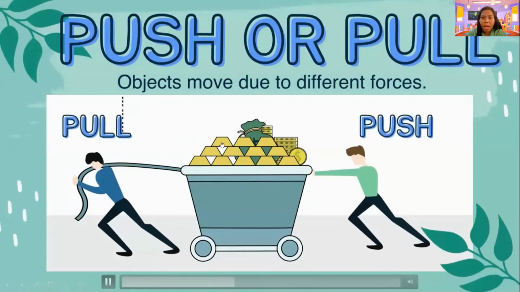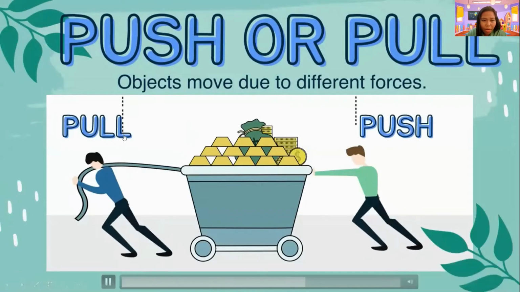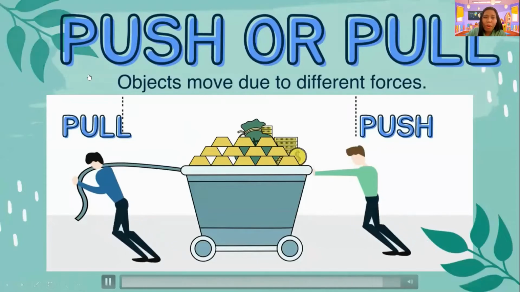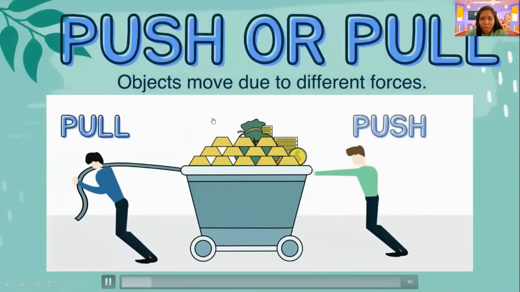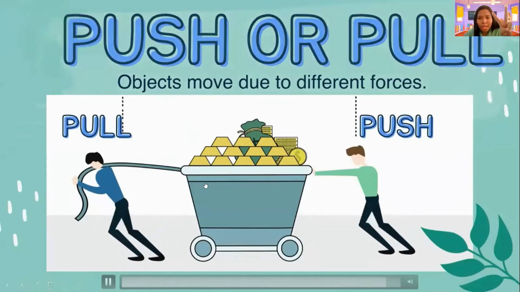The second one is pull. Okay po, so this boy here is pulling it and this one is pushing the thing here we have. So objects move due to different forces. And the forces we have are push or pull. We have two forces, grade one.